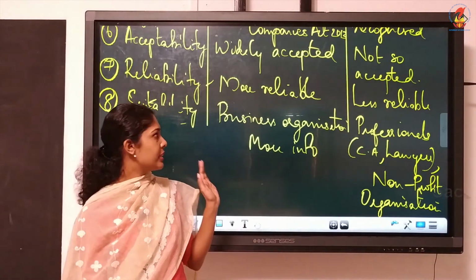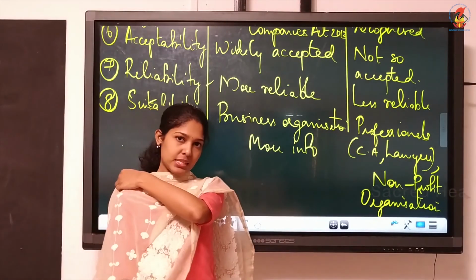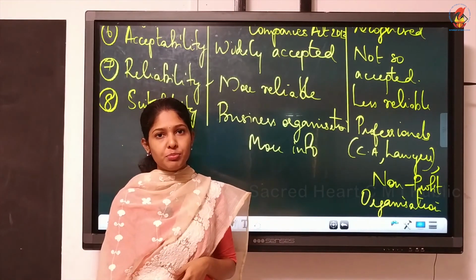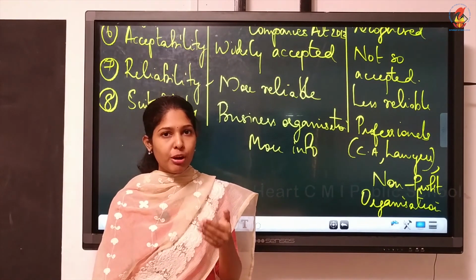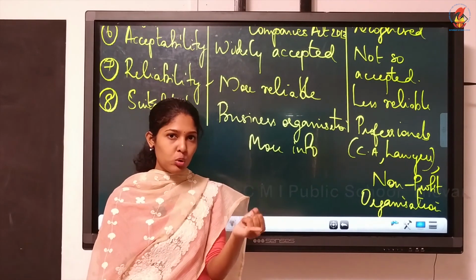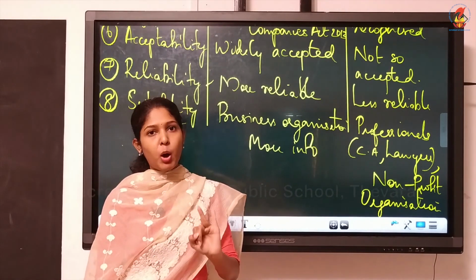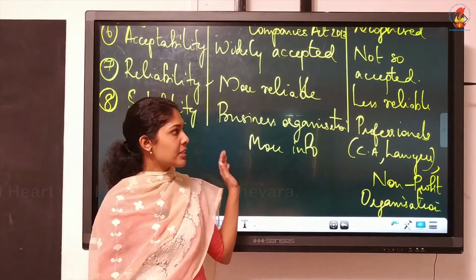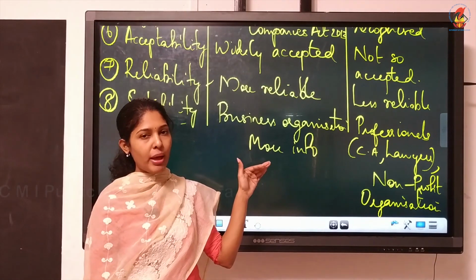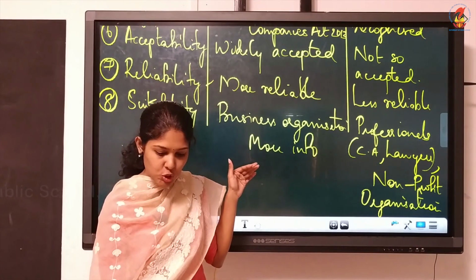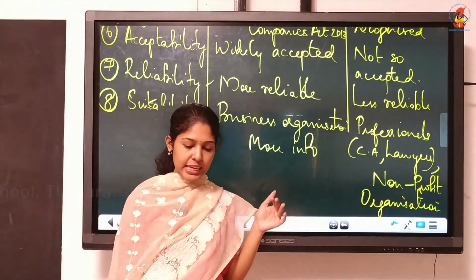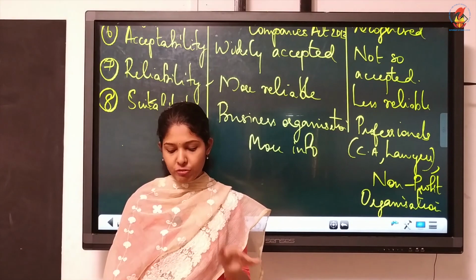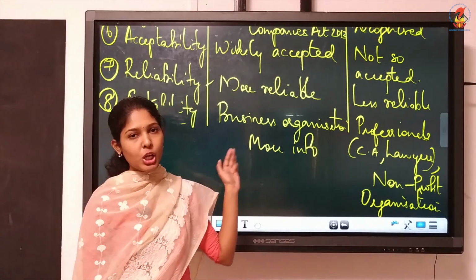So only these points, that means 8 points we discussed. At least 6 points you should study. Clear? Only this topic we have from this chapter. The meaning of accrual and cash basis, then the points of differences. I hope you all understood this portion. Just read it. It is given in your textbook in a columnar format. You can go through that. It's given on page number 4.3. Other than that, they have given advantages, disadvantages, that you just read, that is enough. What you have to study is these points of differences.